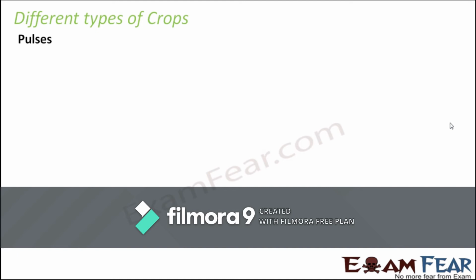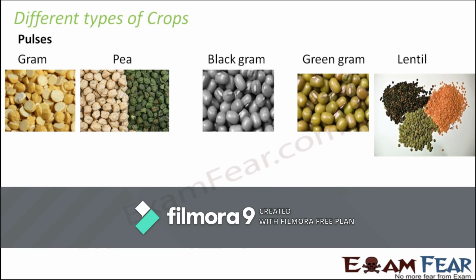We'll start with pulses. There are many varieties of pulses which are grown. For example, you have gram, pea, black gram, green gram, lentils. All of them look different, and taste-wise also they are different. As you can see in the picture, and I'm sure you are familiar with many of these, or in fact all of these, these are all different types of pulses.